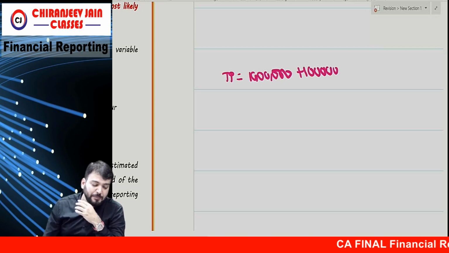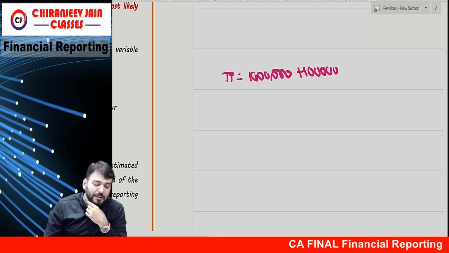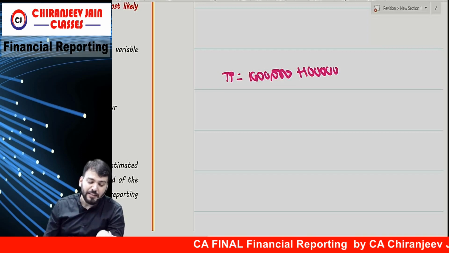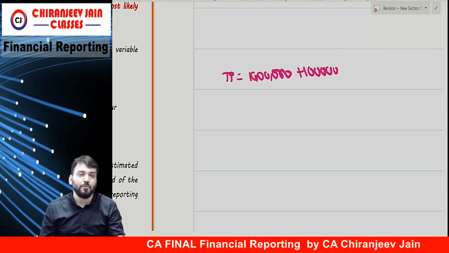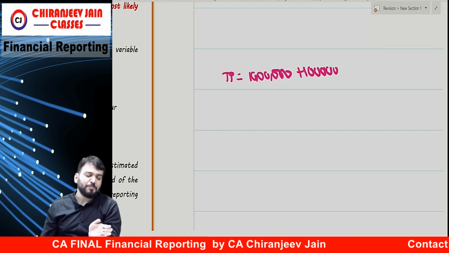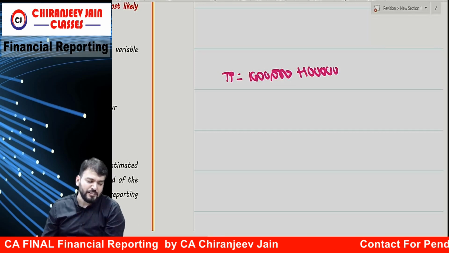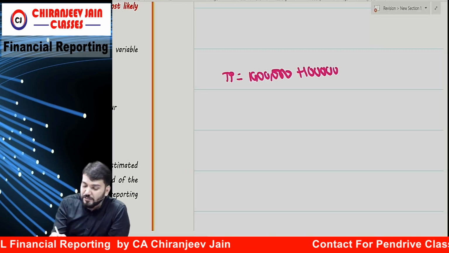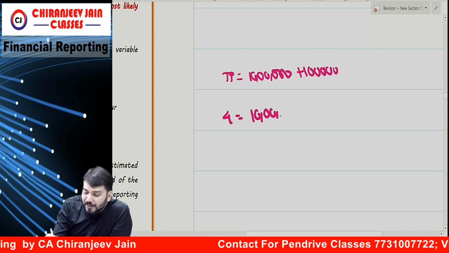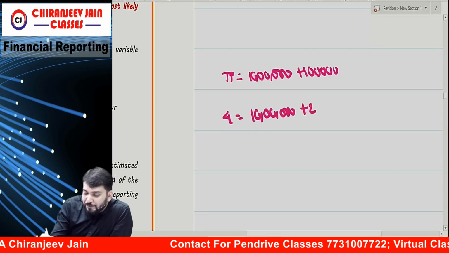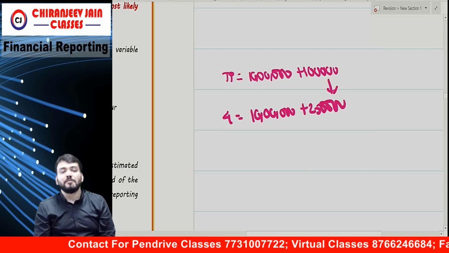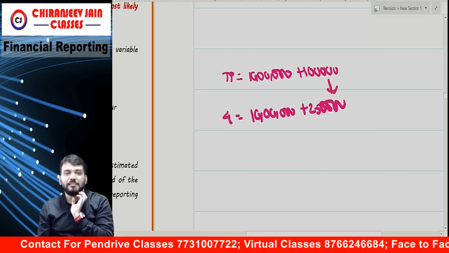Therefore, the entity revises its estimate of variable consideration to include the entire 25% incentive fee in year 4. At the end of year 4, can I say it will become 10 lakh plus 2,50,000? So there is a reassessment in the estimation.